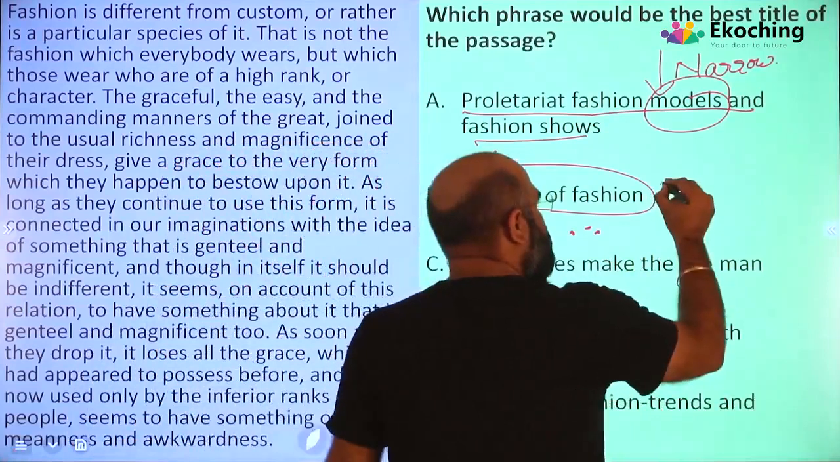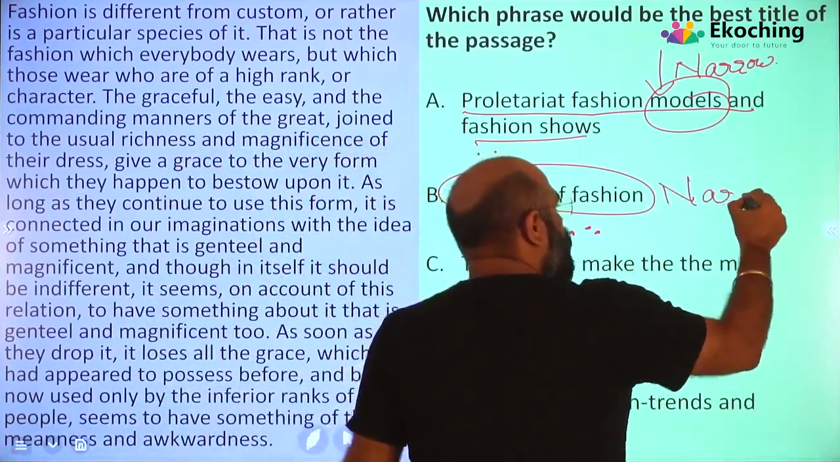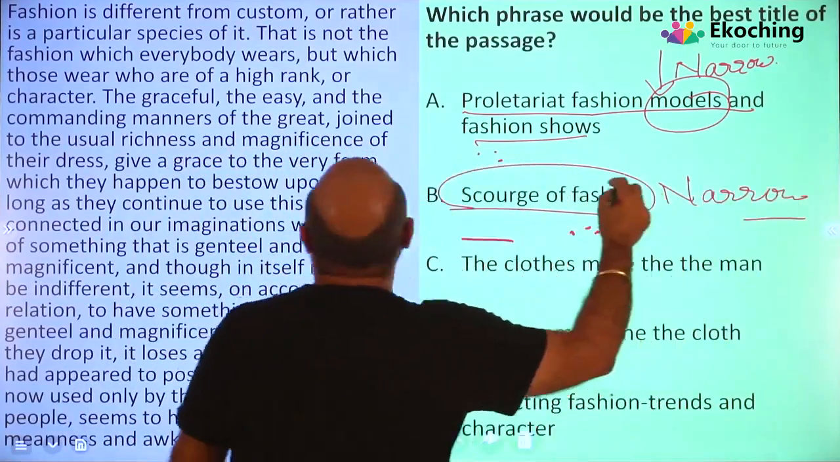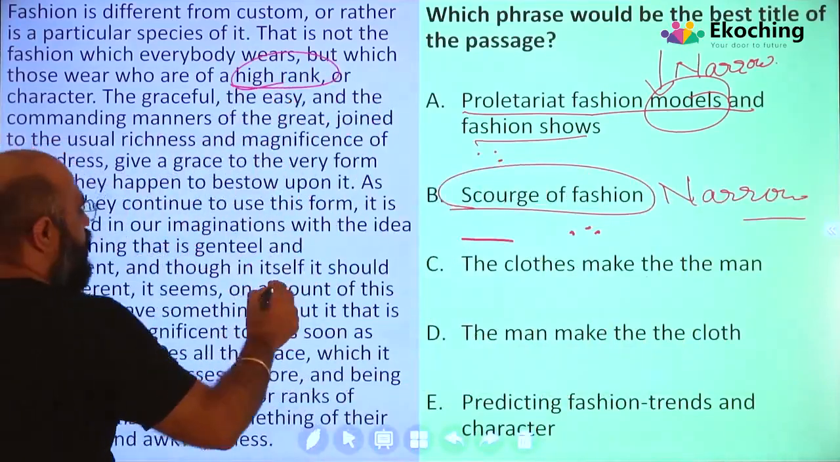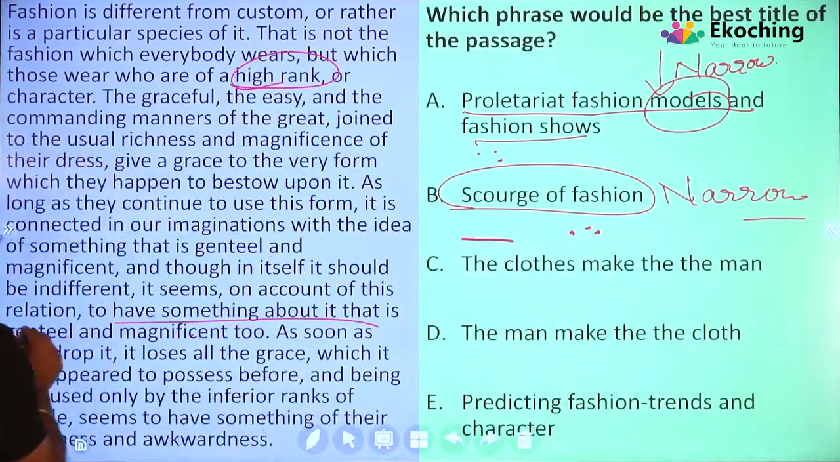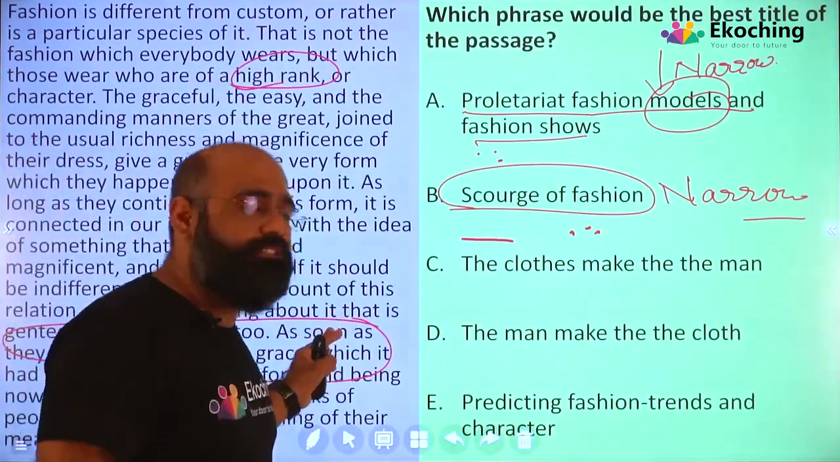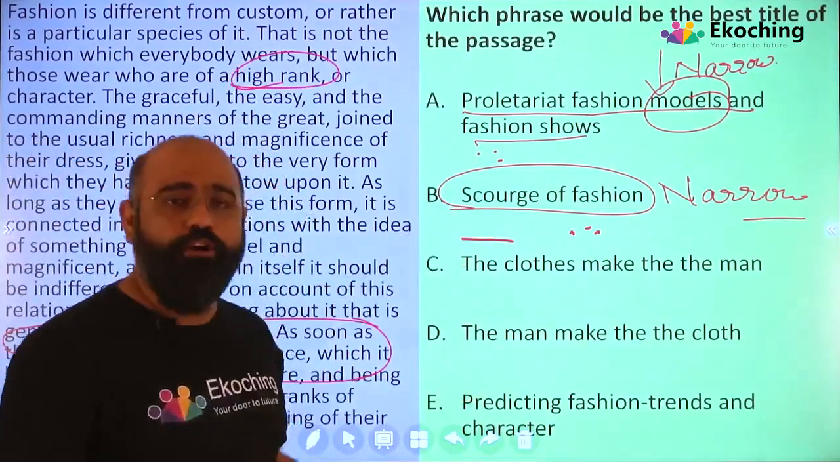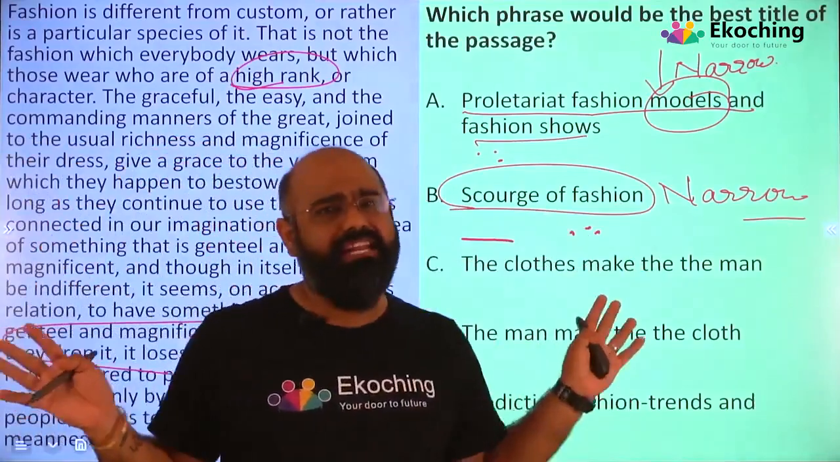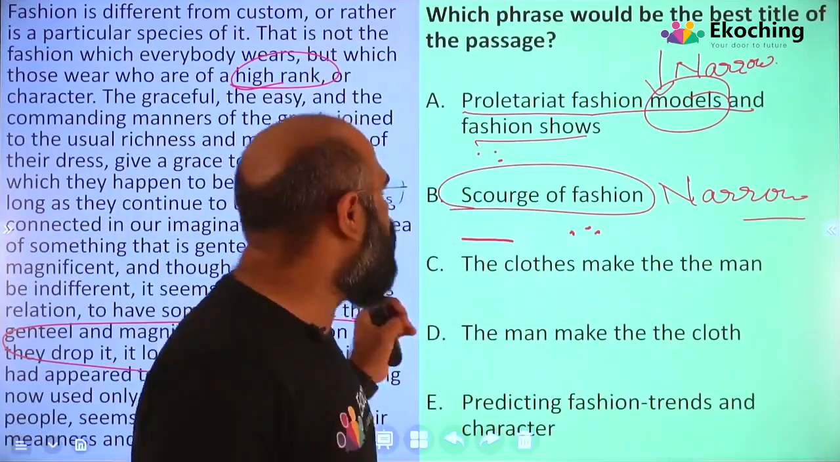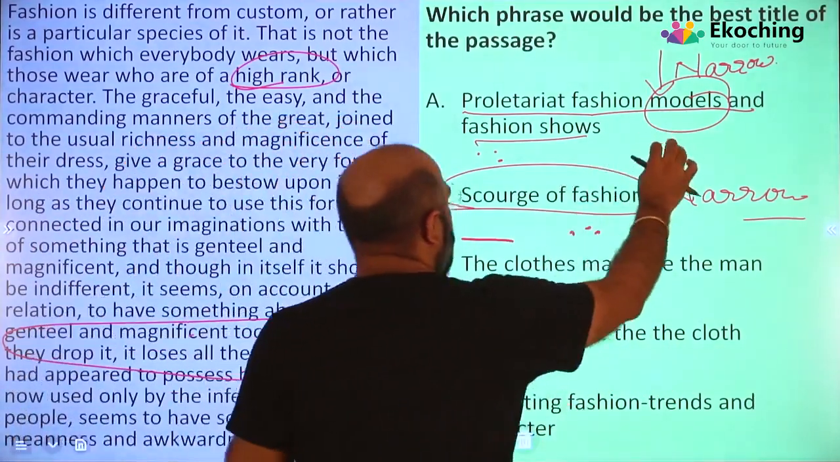But again, this is a narrow option because they are not mentioning here who wears what. They are not mentioning the high rank. And when these people drop this thing, what happens? Both, the main idea is missing here. The scourge of fashion is not the right thing here. Too narrow. They are only talking about fashion, how the machine loses it. That's not the context here. Here he is only talking about models.